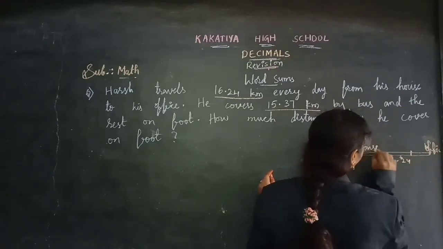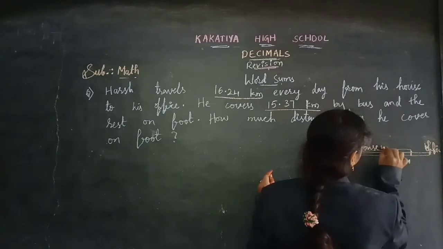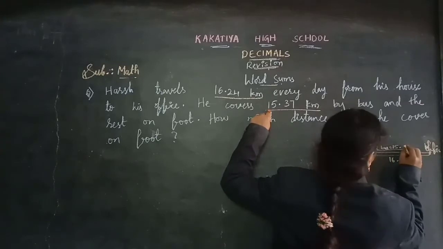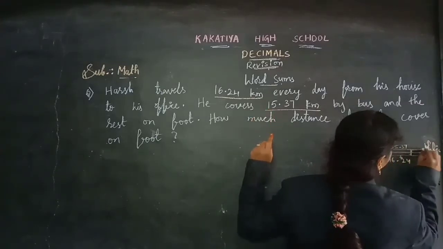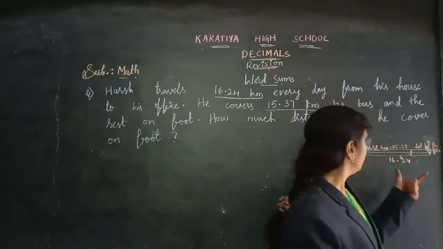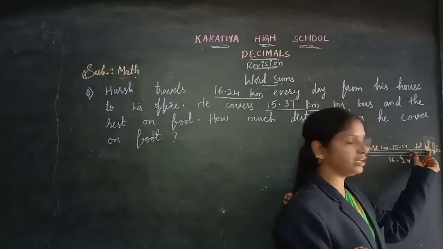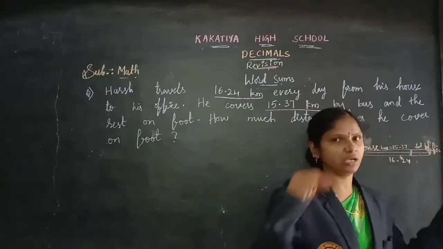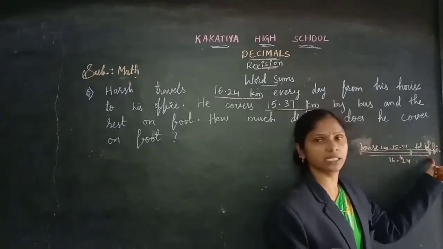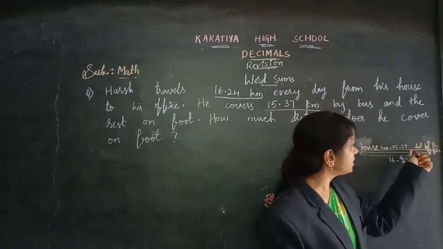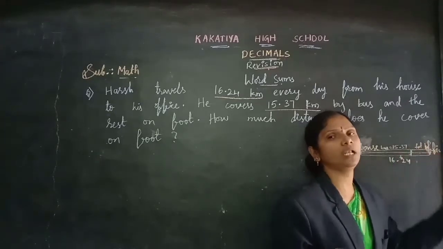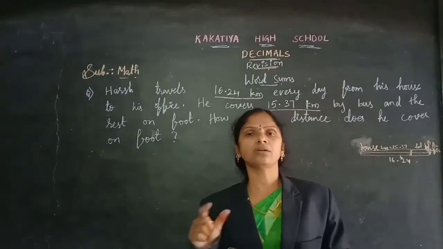From here to here he is traveling by bus, which is the distance 15.37. Now we need to find this distance which he is traveling on foot. How will you get this? From the total distance, if you subtract the distance which he traveled by bus, then you will get the distance on foot.